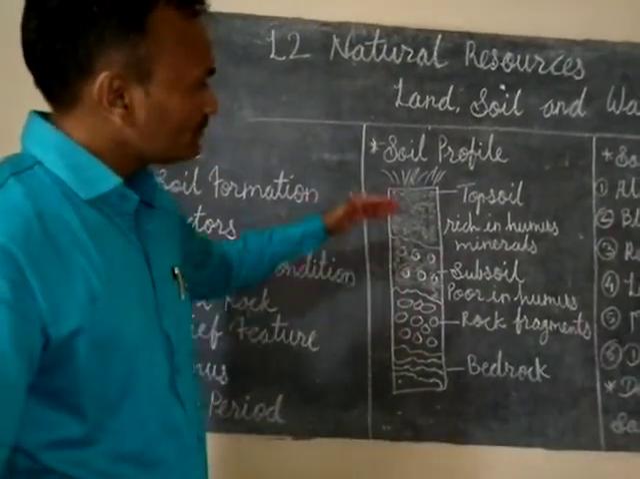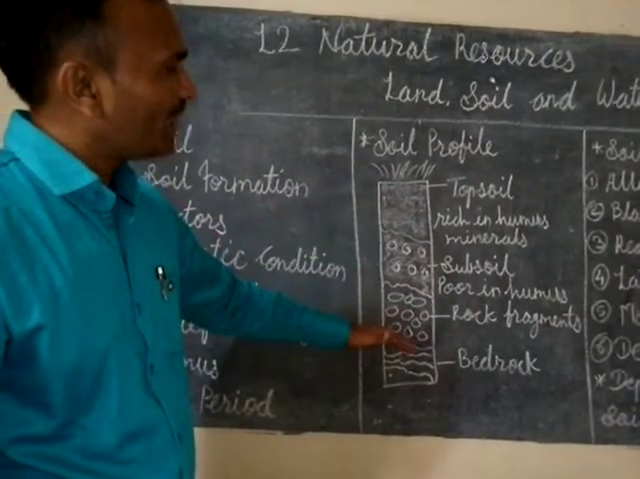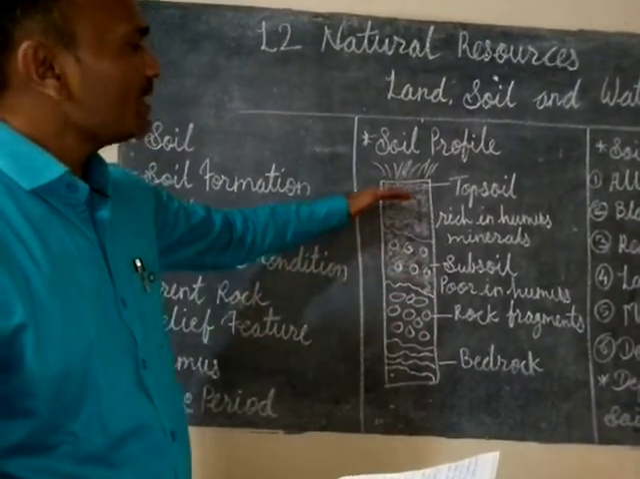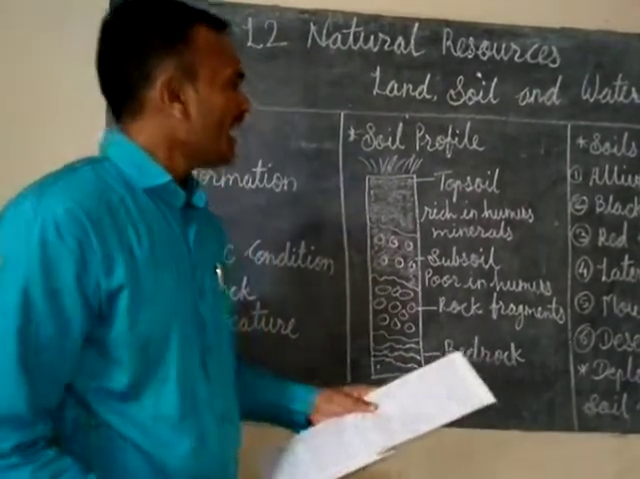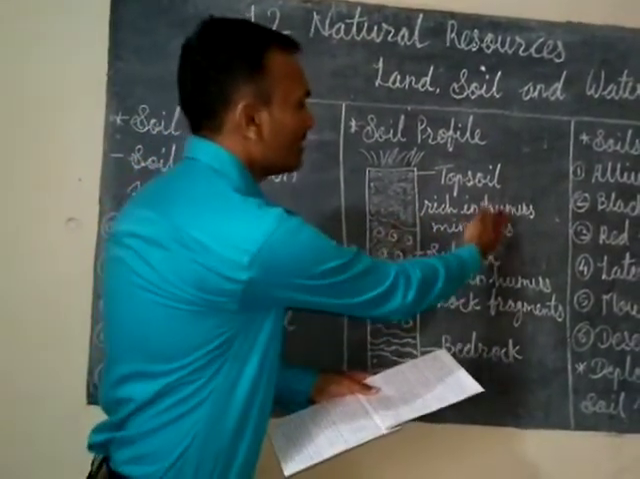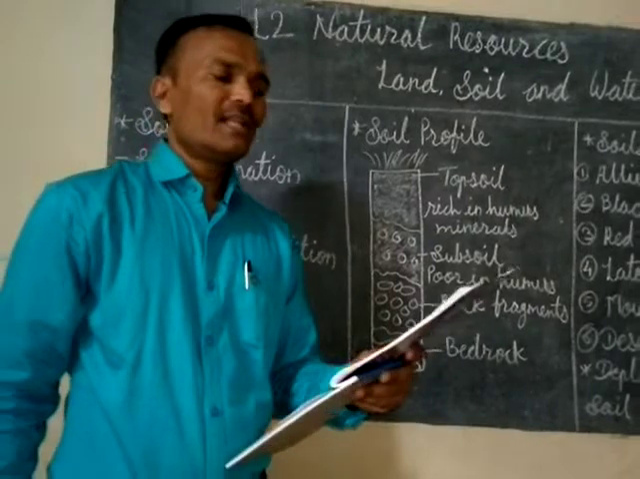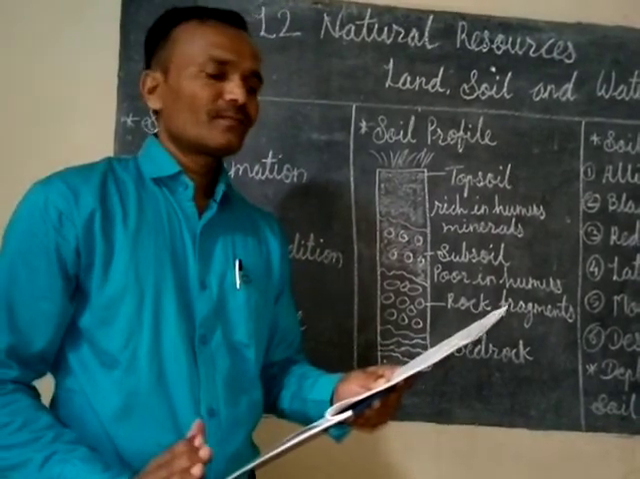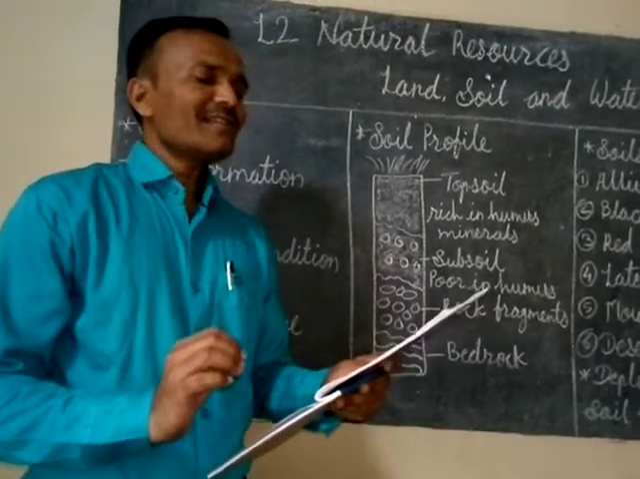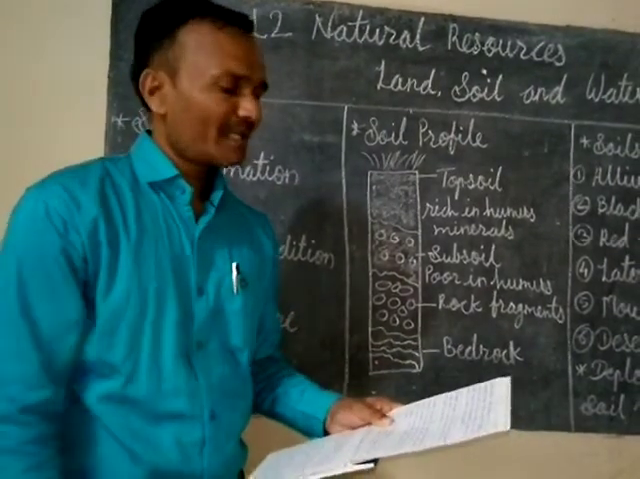Now, the layers we can easily divide like this. First is the topsoil, that is horizon A, and it is very rich in humus and minerals. It is the topmost layer, and it contains the rotten plants and animals.